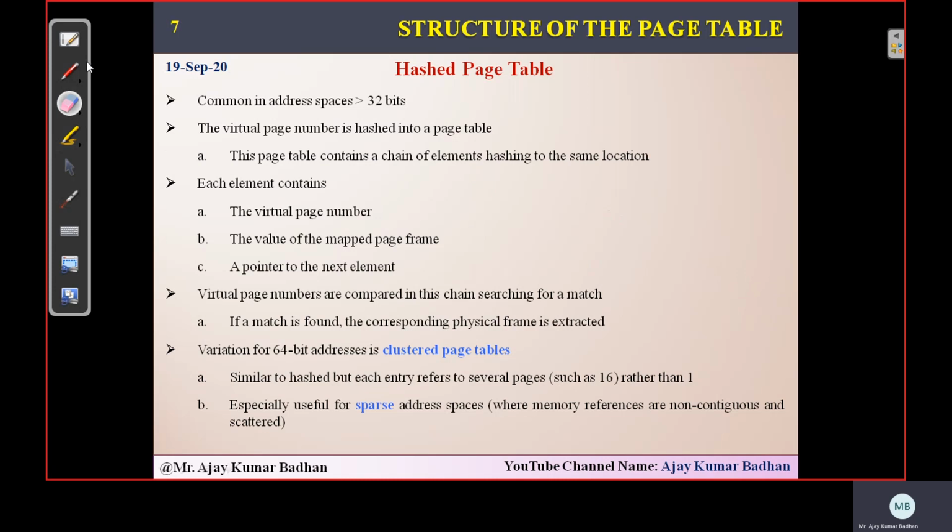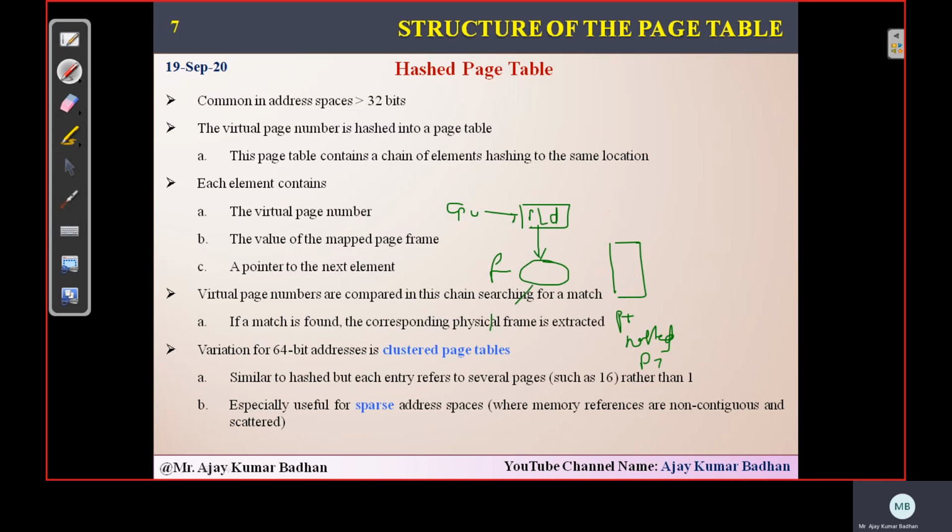Okay, let me draw the diagram and show you. The CPU generates page number and displacement, right? Now, we will not directly map this page number to this particular table. This is a hashed page table. So we will not directly map this page number to this table. Rather, we'll have a function here. This page number will be transmitted to this function.